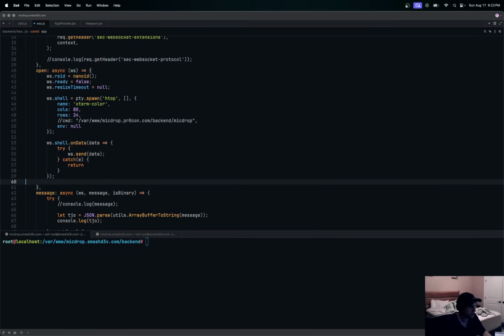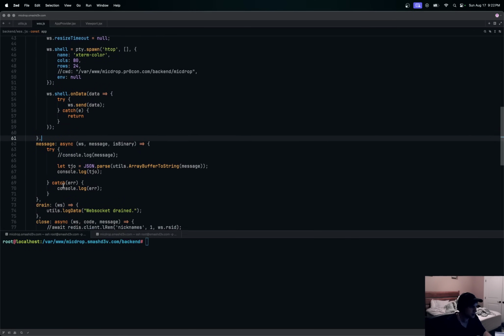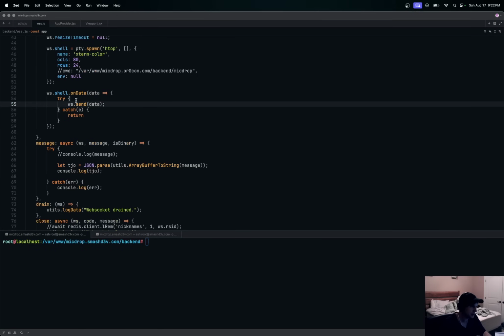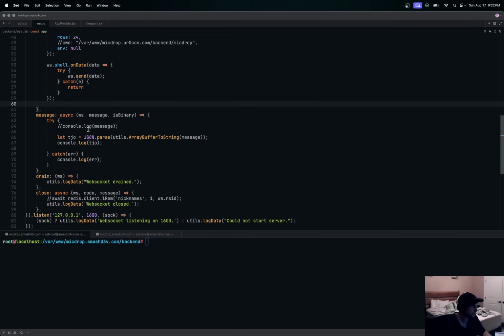So that's what that is. And then we're saying ws.send any data that comes from here. So see this try catch function. If our data is not JSON data, what we want to do is this right here. I don't care if it's ready technically, buffer. That looks good. Let's just do this.